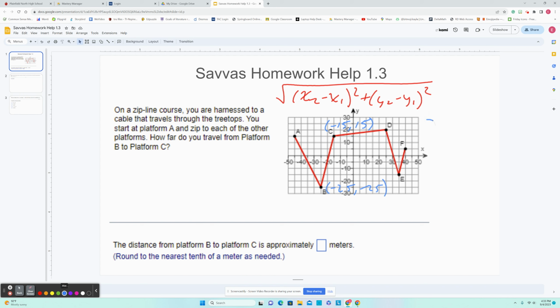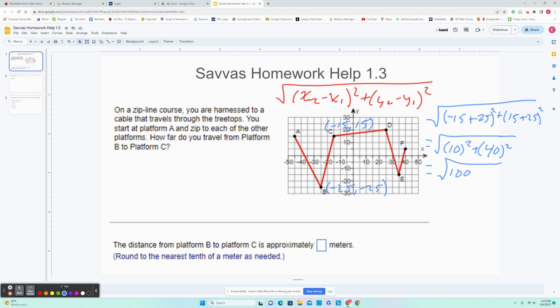Okay, so if I were to set this up, it's going to look like this. I'm going to have the -15. I have a negative minus a -25, so that becomes a positive 25. That's squared. I'm going to add that to the positive 15 for the y's, and then I'm subtracting a -25, so that becomes a positive 25 squared. All right, I simplify. This leaves me with 10 squared plus 40 squared. This equals 100 plus 1600, and that ends up being the square root of 1700.